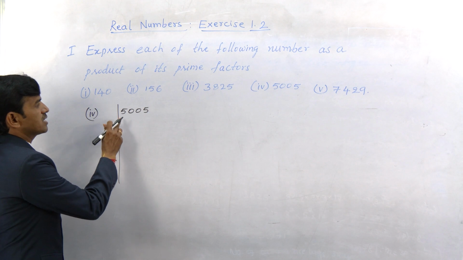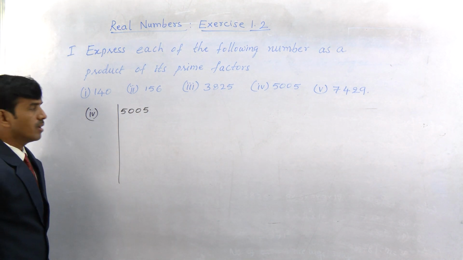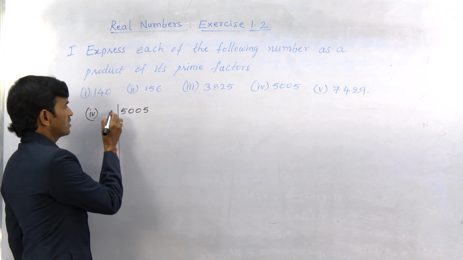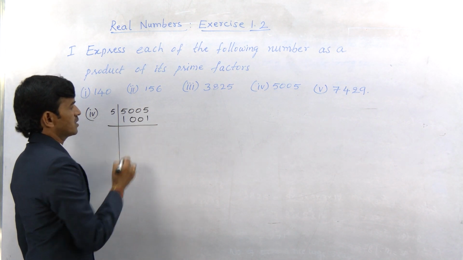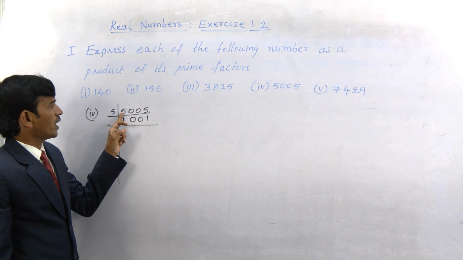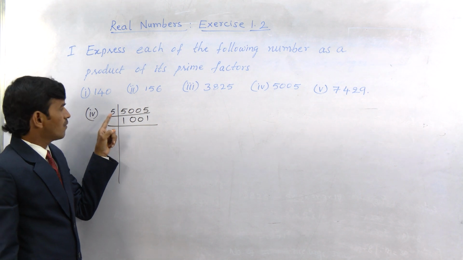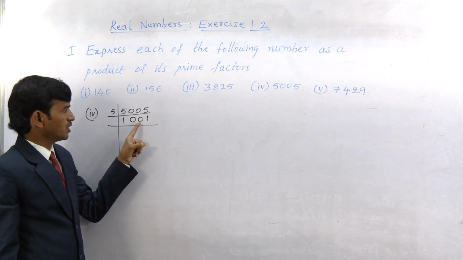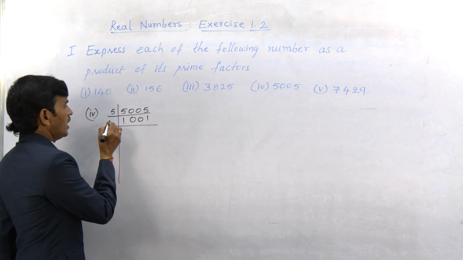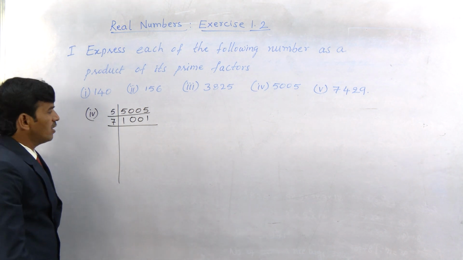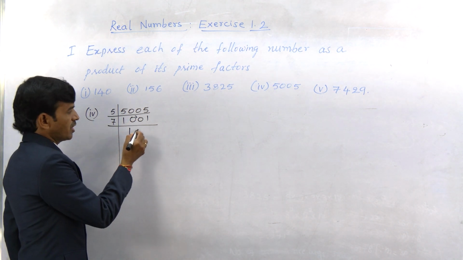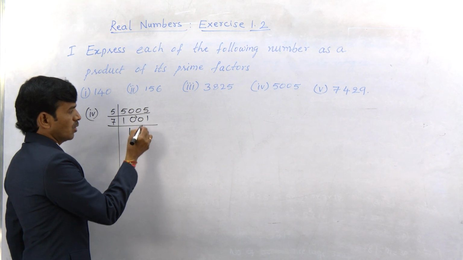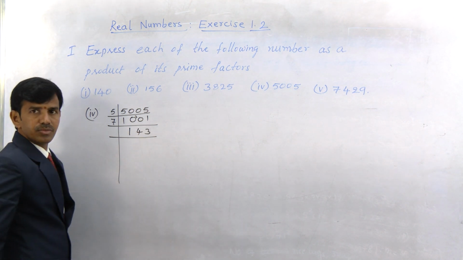So now let us divide 5005 by prime factors. Let us divide 5005 with 5: 5 1s are 5, 5 0, 5 0, 5 1s are 5. Next with the 7 table let us try. 7 1s are 7, 3 left over, 7 4s are 28, 2 left over, 7 3s are 21.